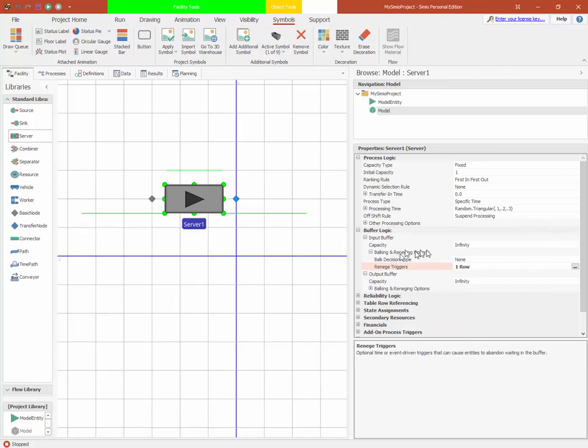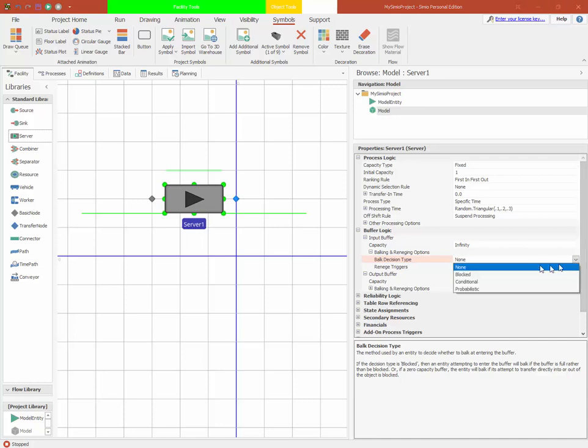When I look at the balking options, I basically have a balk type decision initially, which is set to none, which means we wouldn't balk at all. So if the input buffer is full, if we set a capacity and it's full, then the entity would not be allowed to enter the object. Alternatively, I could have 3 different types of balking condition. One is if the node is blocked, or if the buffer is full. So if I set a buffer capacity and the buffer is full, then we want the entity to balk.